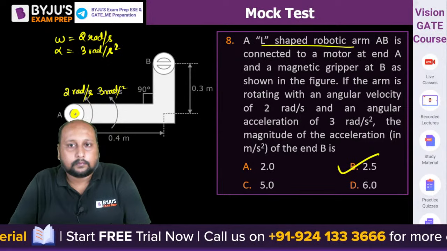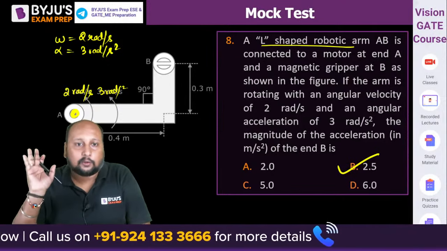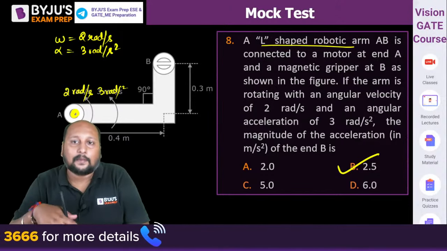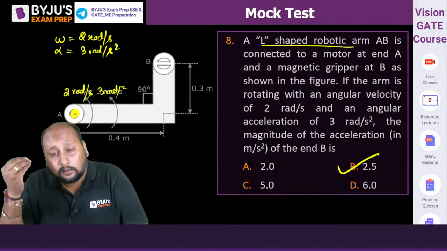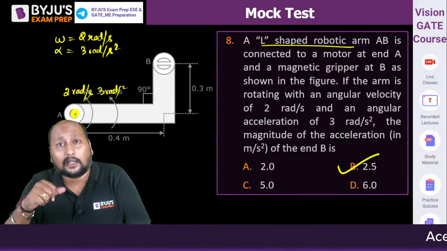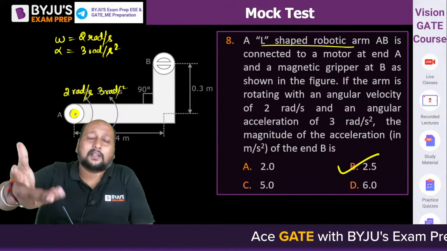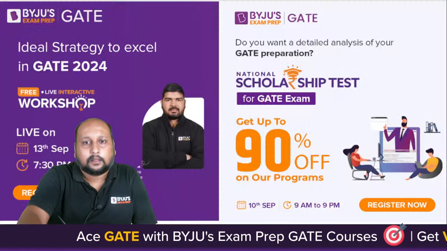Clear? Looking at it, it seems like it will be a difficult question, but if you try to visualize, the question is very easy. Sometimes by looking at a robotic arm, a robotics question, many students read the question and get demotivated. So don't be scared, this question is very easy. Might be the representation of the question is difficult. Very good. Next question.